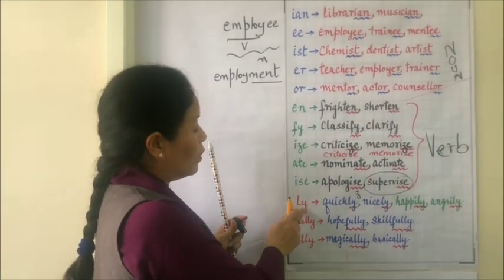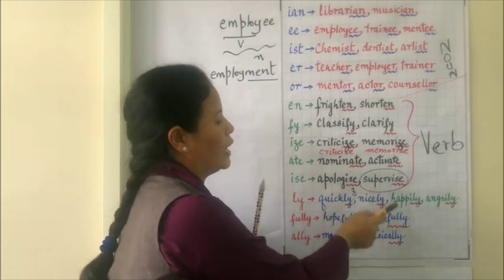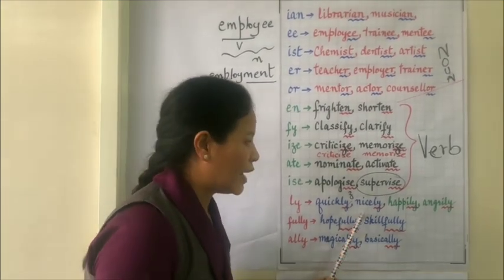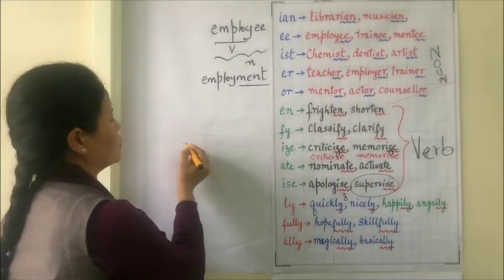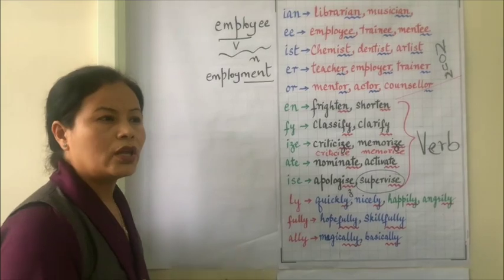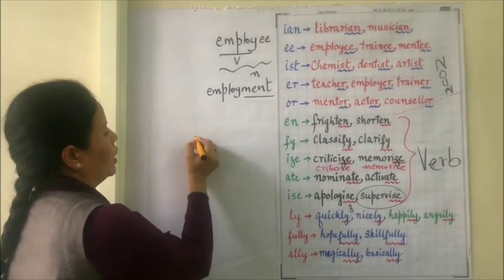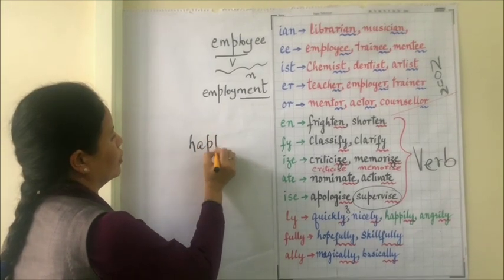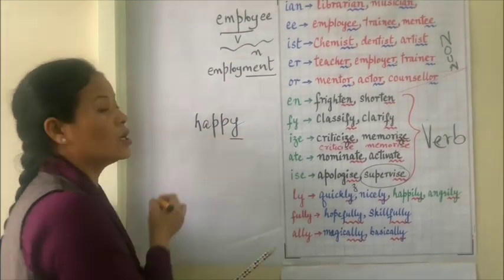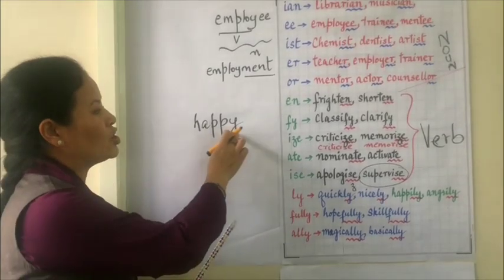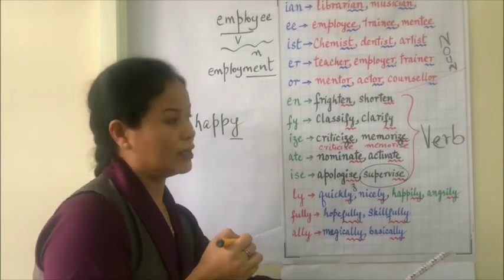So L-Y is the suffix. We usually add it like quickly, nicely, slowly. But when you find a word with more than one syllable ending with Y, like happy, a two-syllable word ending with Y, what happens is we change the Y into I: happily.